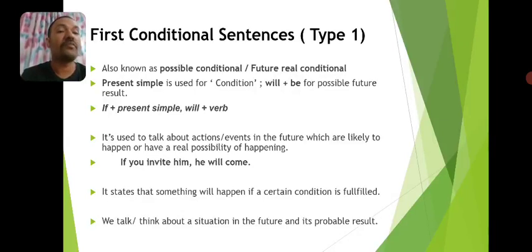It states that something will happen if a certain condition is fulfilled. So if the condition specified in the if clause is fulfilled or satisfied, something will take place. And we use this conditional sentence type to talk about a situation in the future and its probable result. So this conditional sentence structure is specifically used to refer to future time.